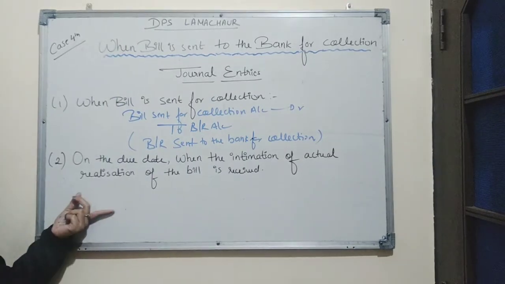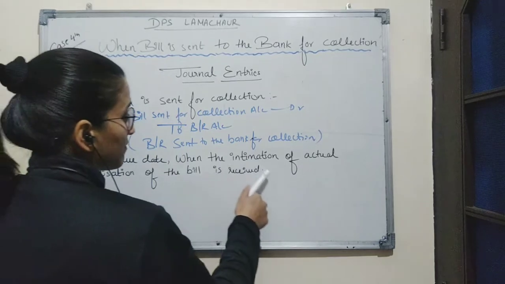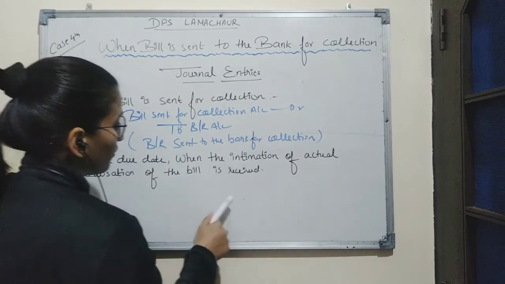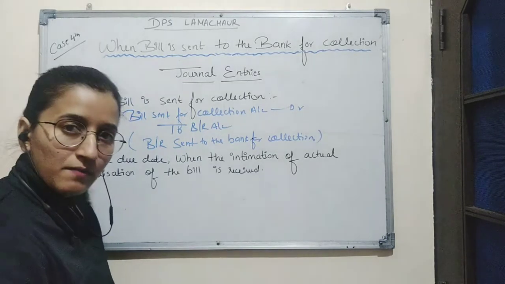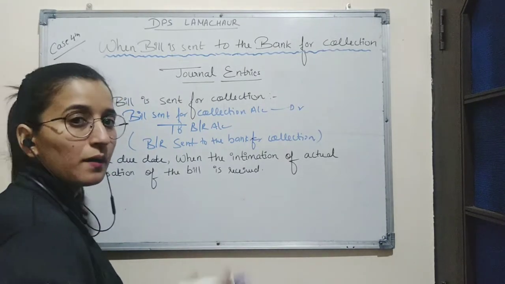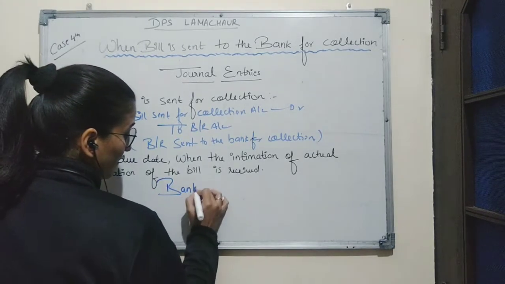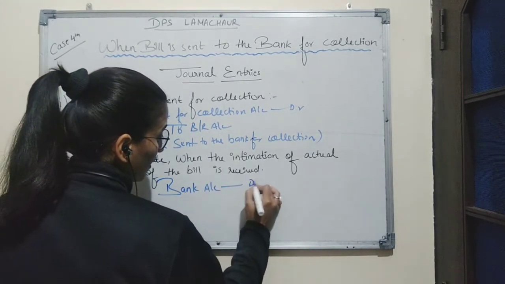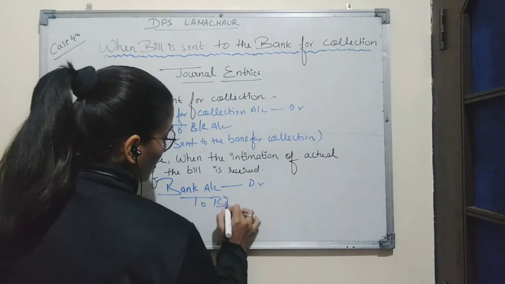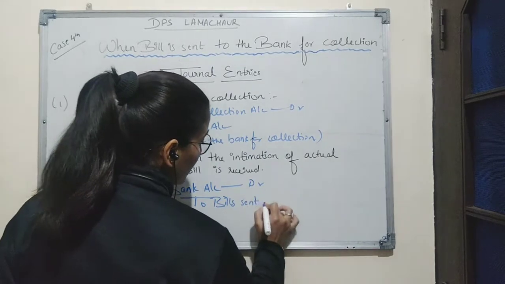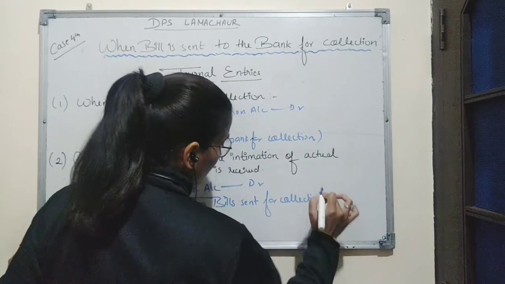Second transaction is on the due date, when the intimation of actual realization of the bill is received. In this transaction, amount is received from the bank. So here the entry will be: Bank account debit to Bill Sent for Collection account.